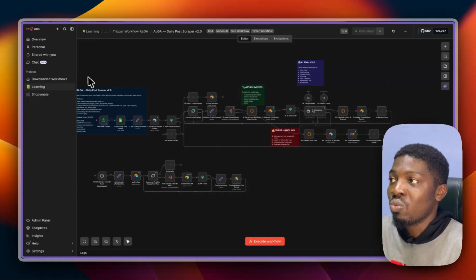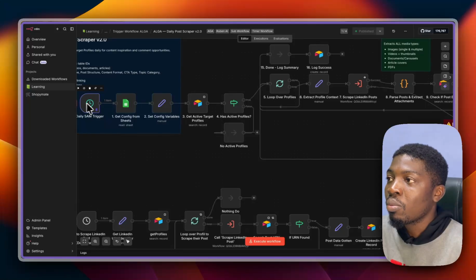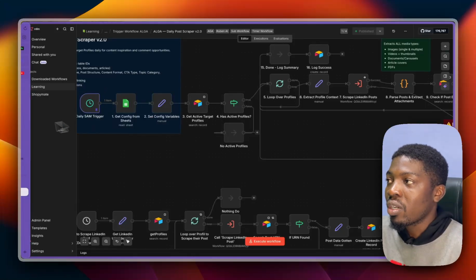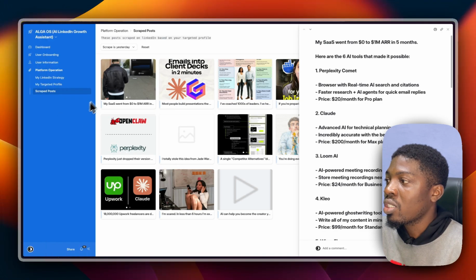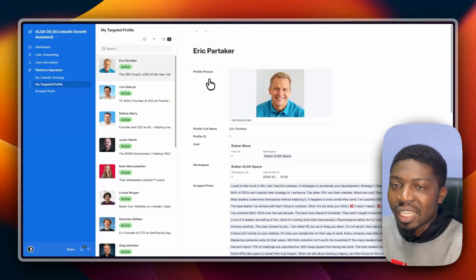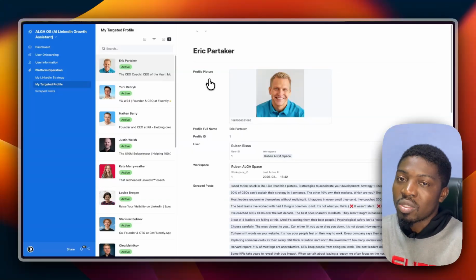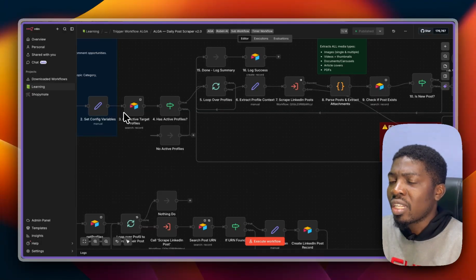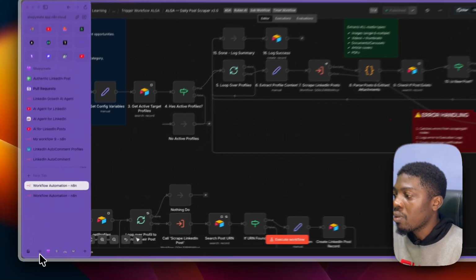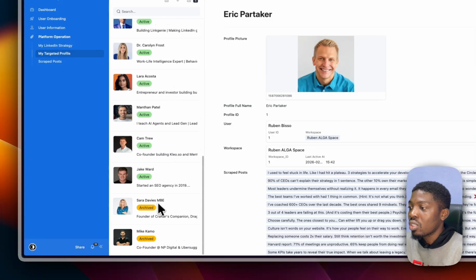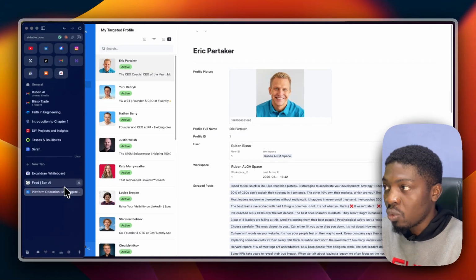So you can see this workflow. It's not that complex. What's happening is that every 5 a.m. it wakes up and gets my target profiles. Let me show you what my targets are. These are the people I decided to target to comment on their posts, which they post every day. At 5 a.m. the workflow wakes up and gets the active target profiles, because you have active ones and archived ones. This one is archived, and this one is still active, so I would still want to interact with them.